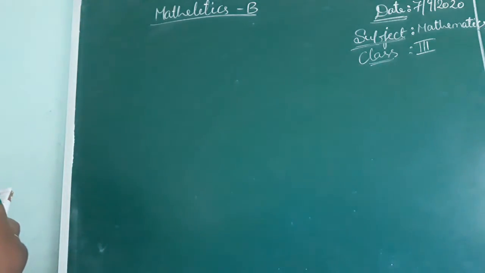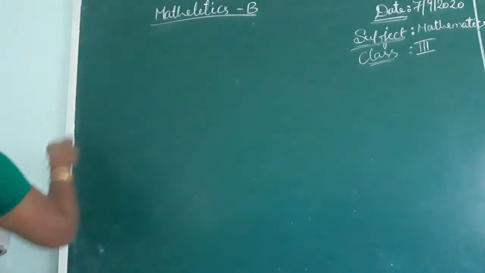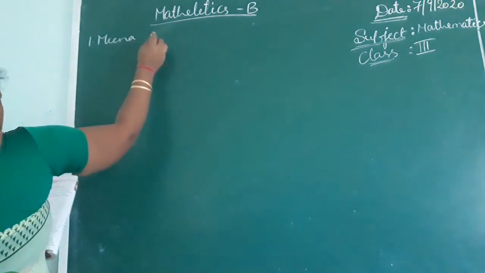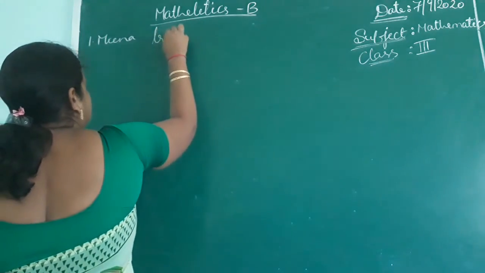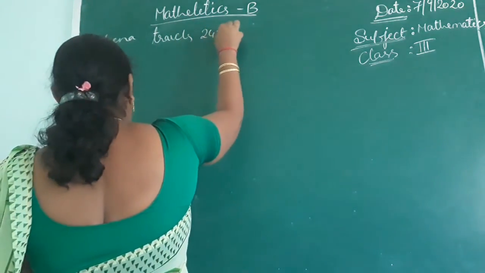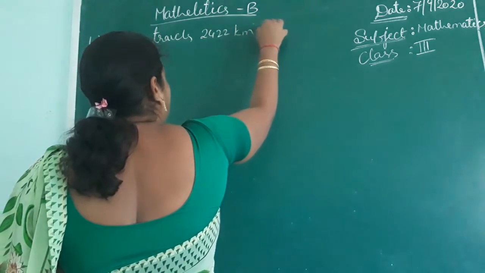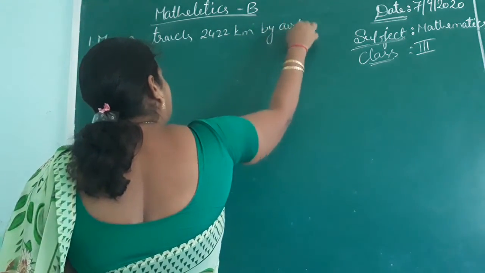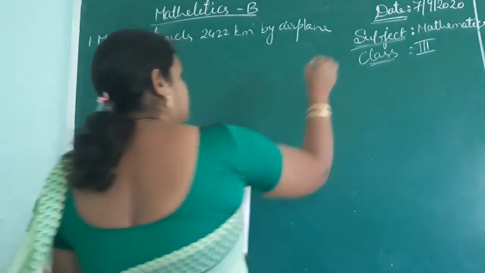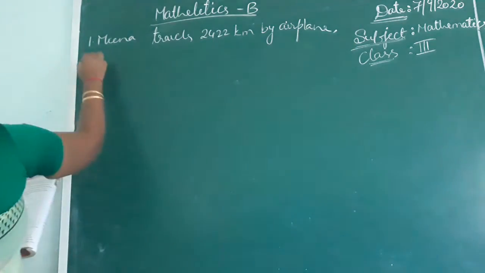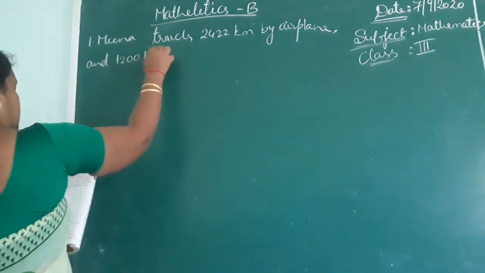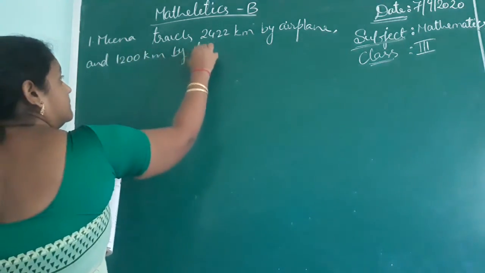First one. Meena travels 2422 kilometers by airplane and 1200 kilometers by train.